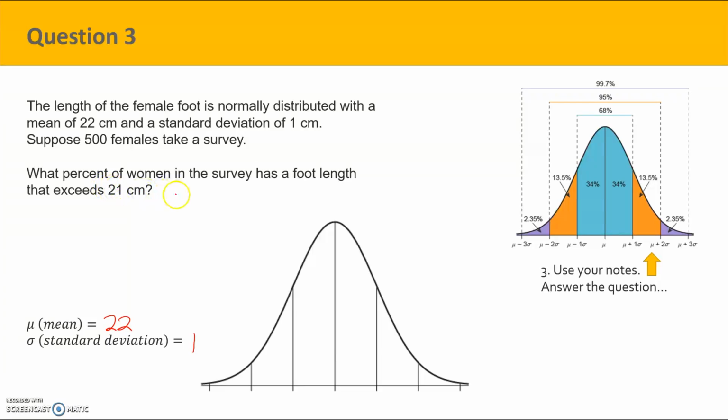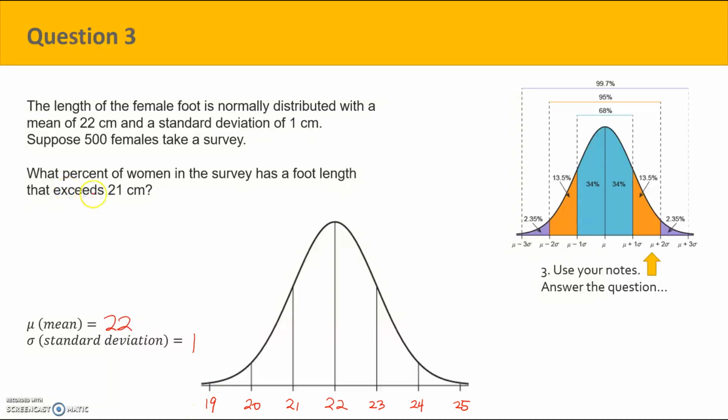So we start by finding the percent of women in the survey whose foot length exceeds 21 centimeters. We're going to take our mean, which is 22, put that right in the middle. Since our standard deviation is 1, from 22 we add 1 to the right for each step. And then from the 22 we subtract 1 from the middle to the left. So that's 21, 20, and 19.